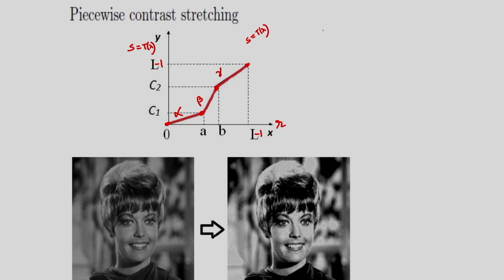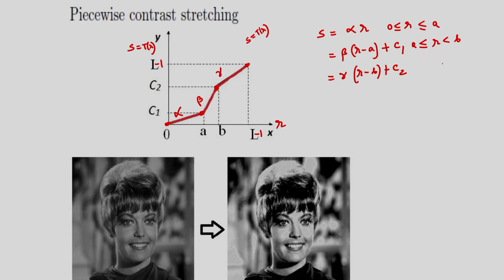Mathematically, the transformation is: S is equal to alpha R if R lies between 0 and A; equal to beta (R minus A) plus C1 if R lies between A and B; and equal to gamma (R minus B) plus C2 if R lies between B and L minus 1.